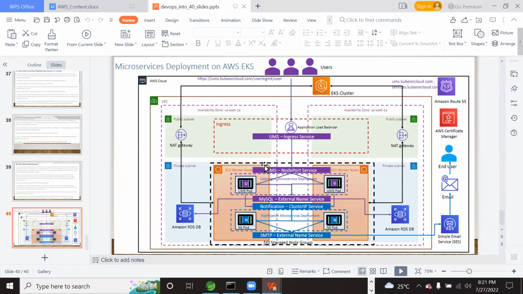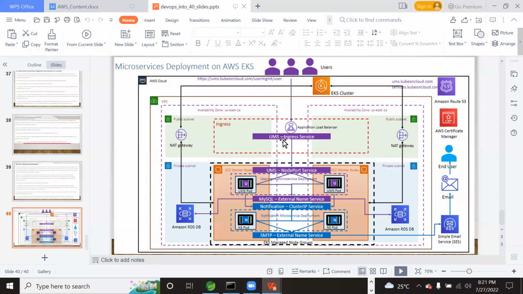And then the EC2: all the virtual machines we are going to create using EC2. These virtual machines will be created inside the private subnet and the public subnet using the VPC, the virtual private cloud. Once these machines are created, we will access the applications running inside them via this load balancer.